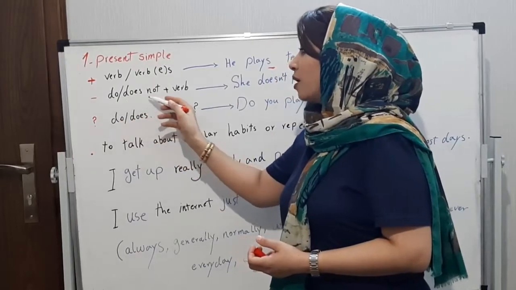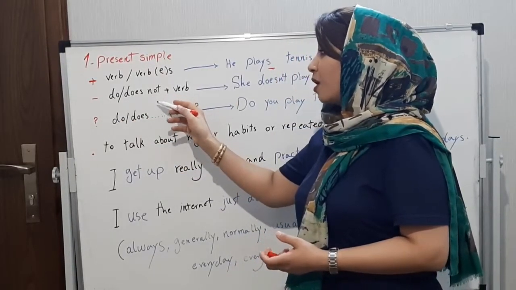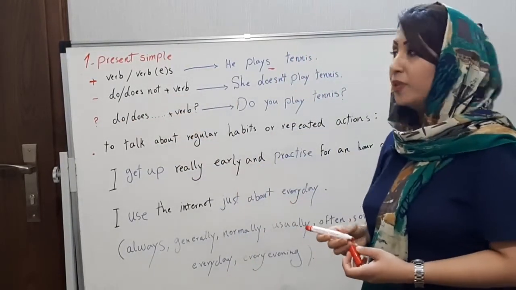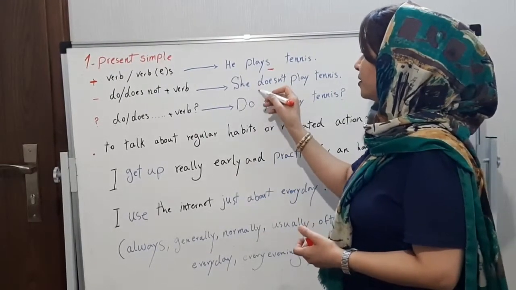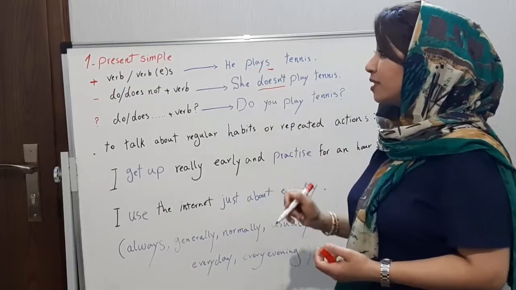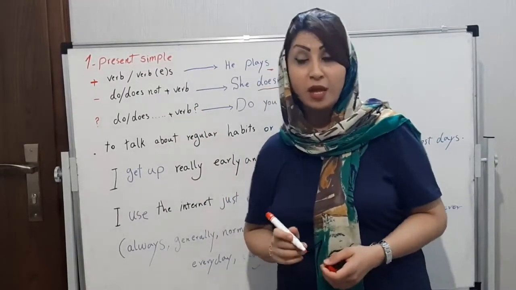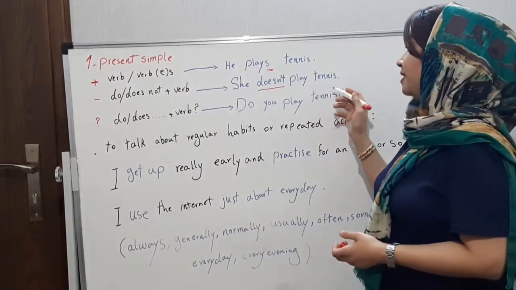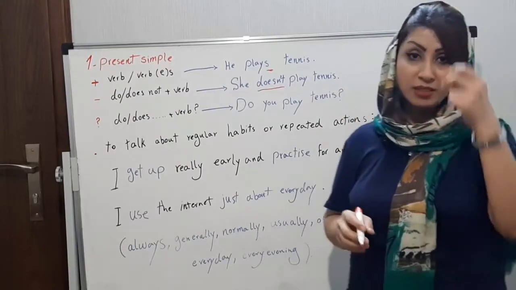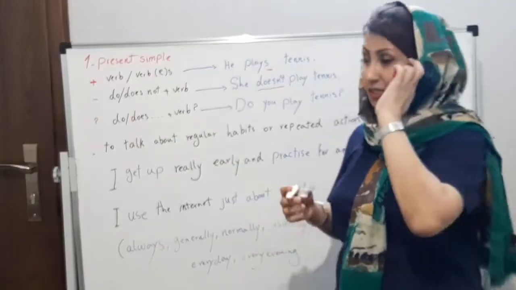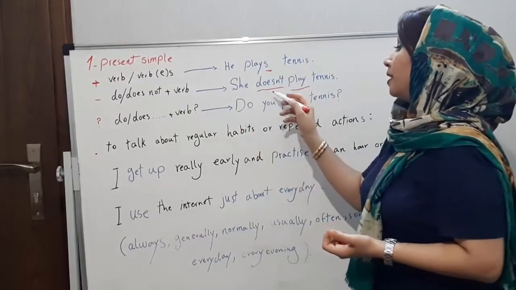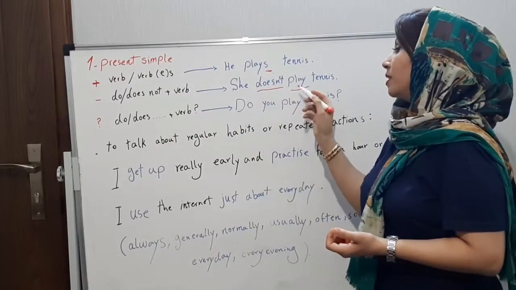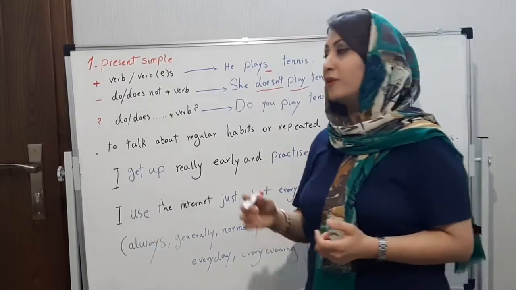Now, negative: do or does, plus not, plus verb. Like this, she doesn't play tennis. Doesn't is the contraction form of does not. Here play is the verb, and doesn't is the negative form.